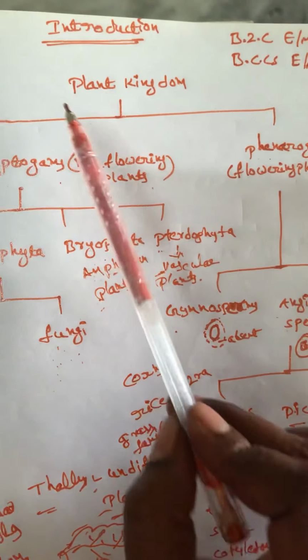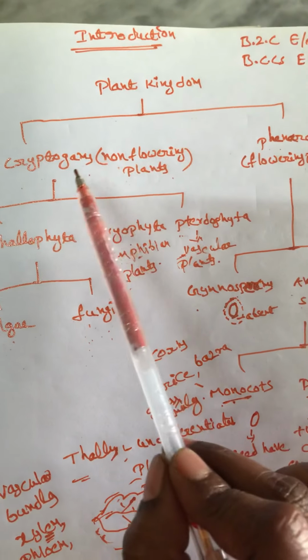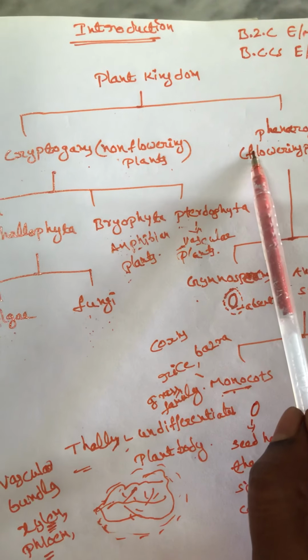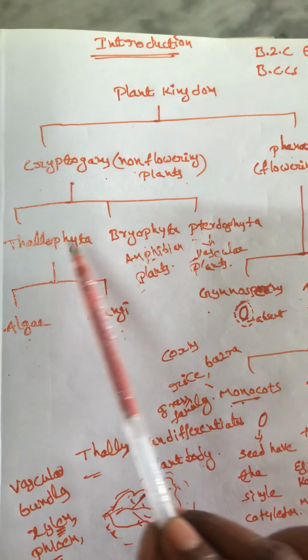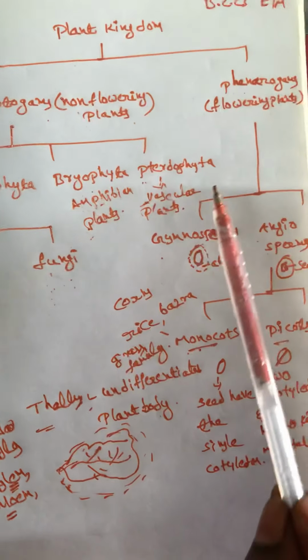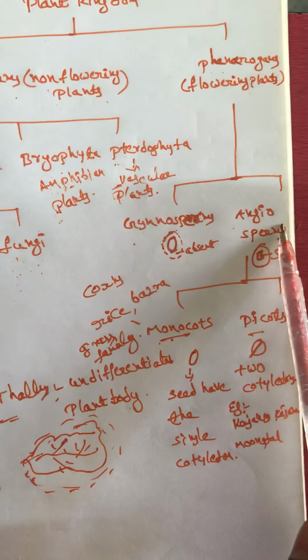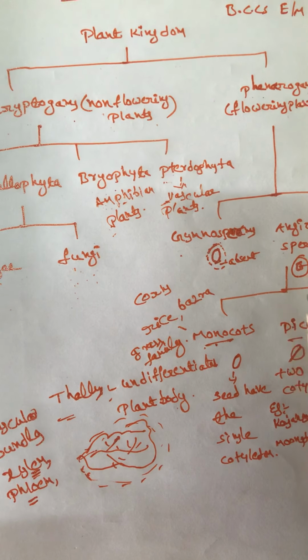The plant kingdom is differentiated into crypto and phanero, that means non-flowering plants and flowering plants. Non-flowering plants are differentiated into 3 groups, thallophytes into 2 groups, and flowering plants into 2 groups. Then angiosperms are differentiated into 2 groups. Note the chart and remember the important points.